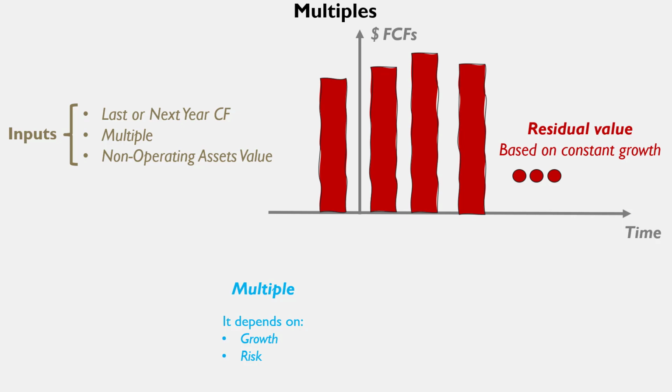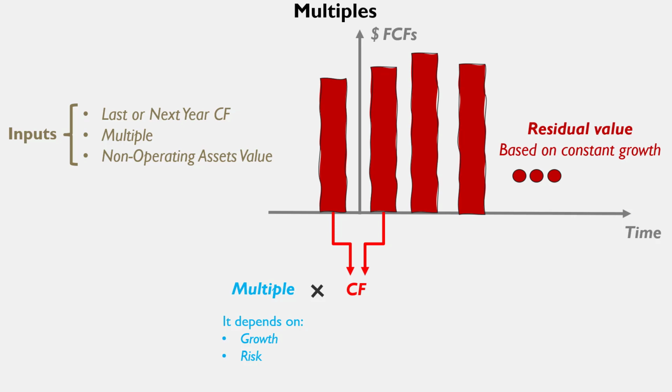And the same with growth. When the growth is expected to be high, so we expect more value, the multiple can be higher, because we are taking the cash flow of the last year or of the next year, and if the growth is going to be high, we expect that it is going to add more value than the current cash flow.